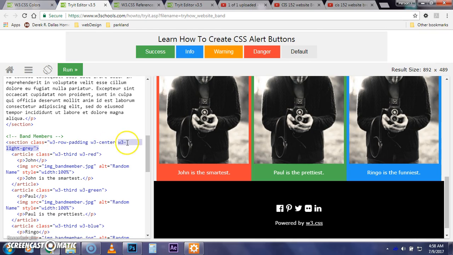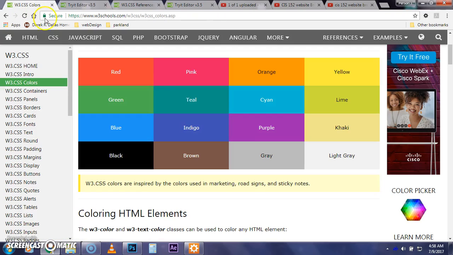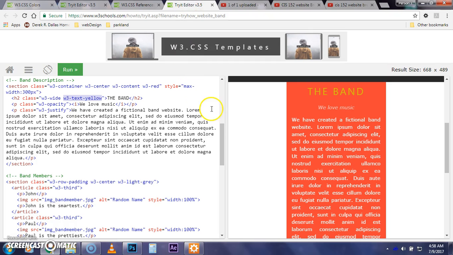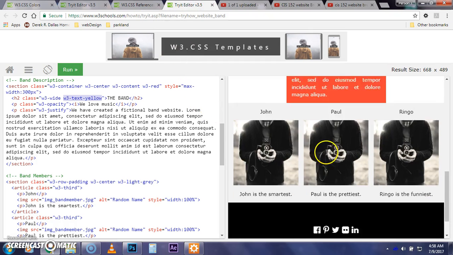So we have a different color here, so we could go back and look at different colors, and we could choose another color if we wanted. So here's the light gray. If we wanted to go something dark or something neutral, we could. And I want you to experiment with those things. That's the whole point, is to experiment with this type of stuff.